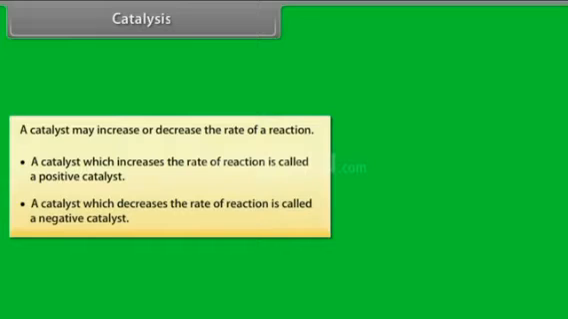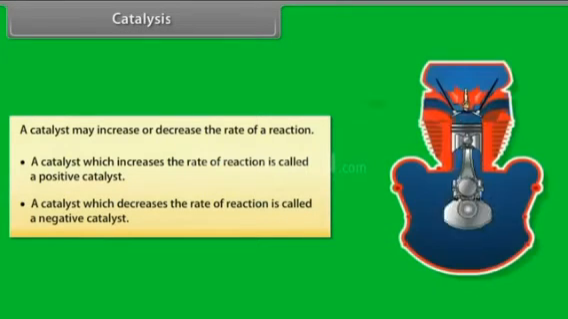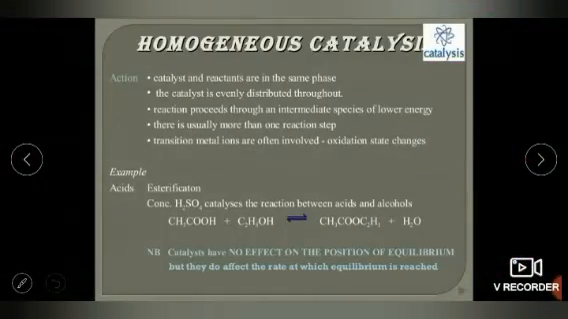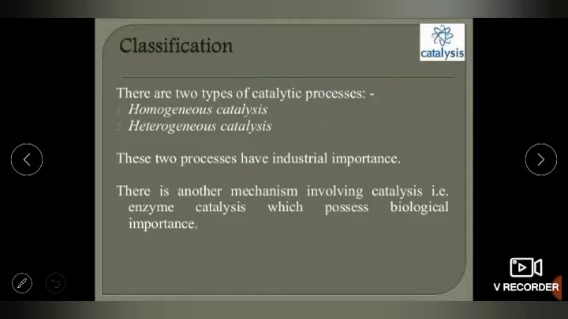A catalyst which decreases the rate of reaction is called a negative catalyst. For example, tetraethyl lead is added to petrol to prevent knocking of the engine. So, if we talk about classification, there are two types of catalytic process: homogeneous catalysis and heterogeneous catalysis. The two processes have industrial importance also. There is another mechanism involved in catalysis, that is enzyme catalysis, which possesses biological importance.